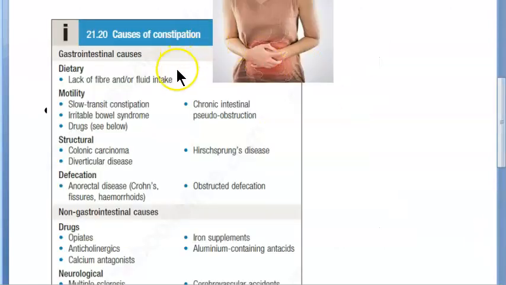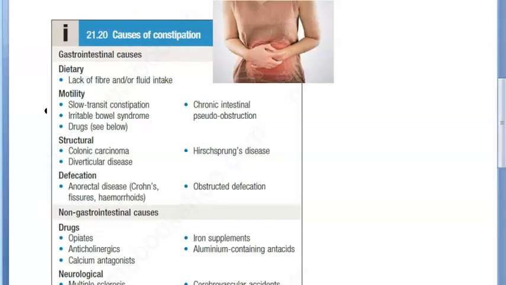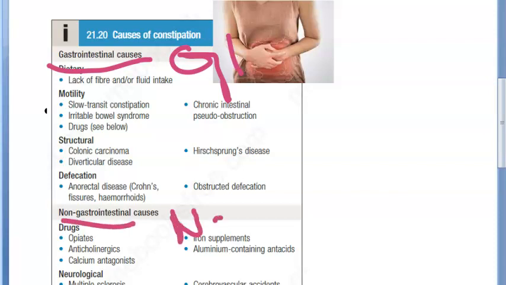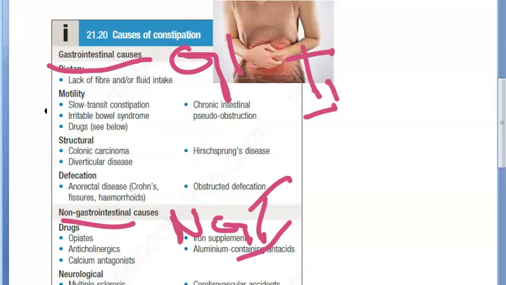Now come to the causes of constipation. Constipation causes are of two types. One is gastrointestinal causes, GI causes. Then you have non-GI causes. Gastrointestinal means your stomach, intestine, all that. Mainly here it will be intestinal causes. Something is making the intestine hold all the stools and make them hard. That's what we will understand by intestinal causes.